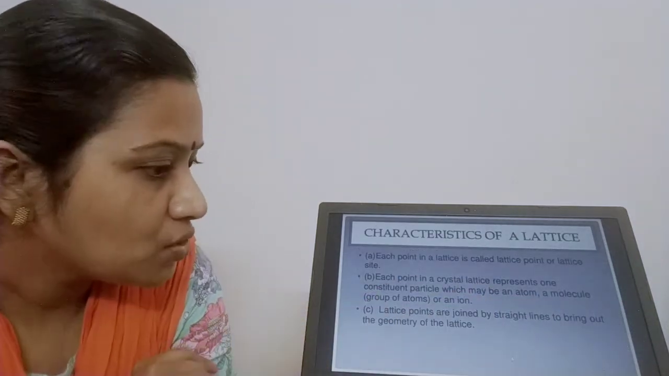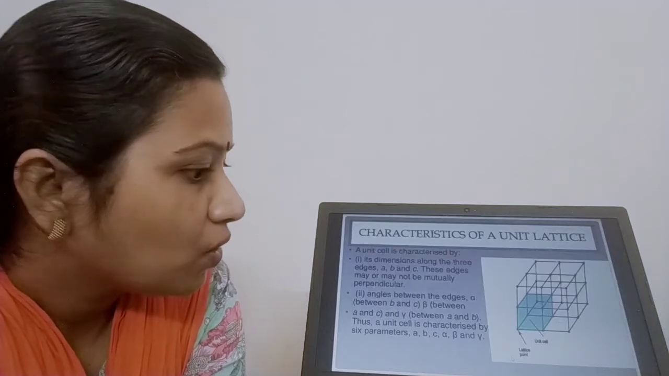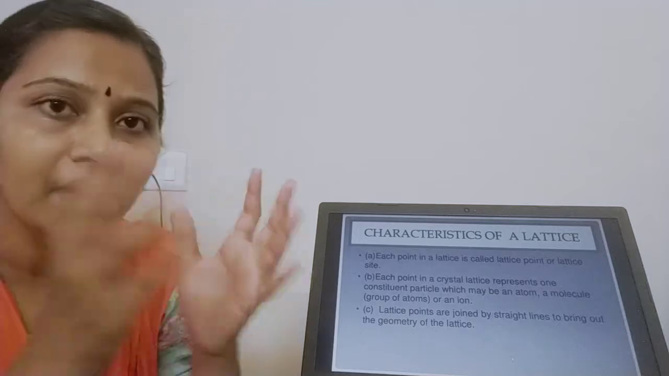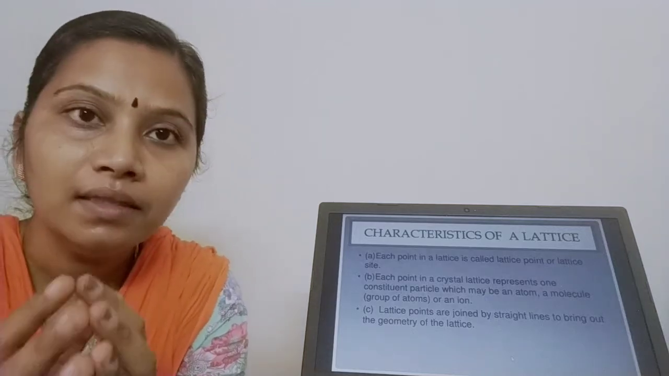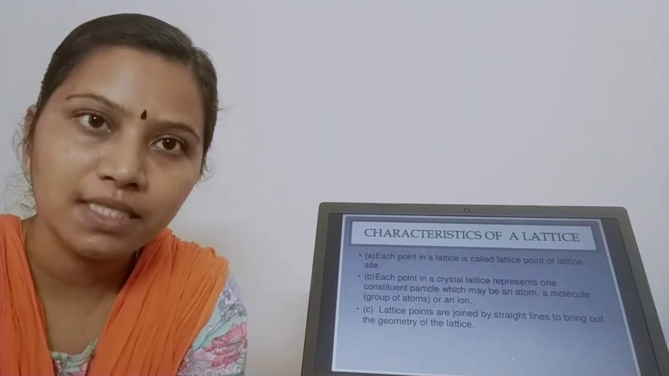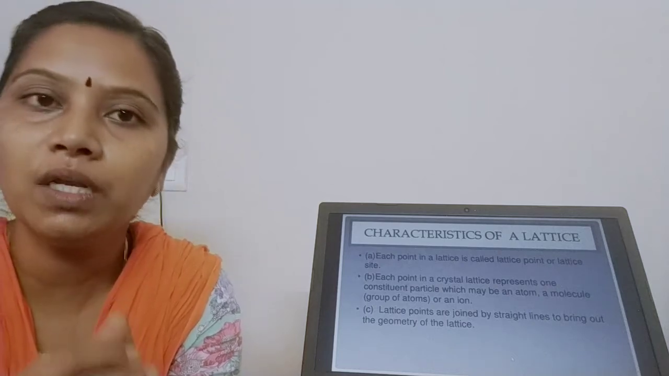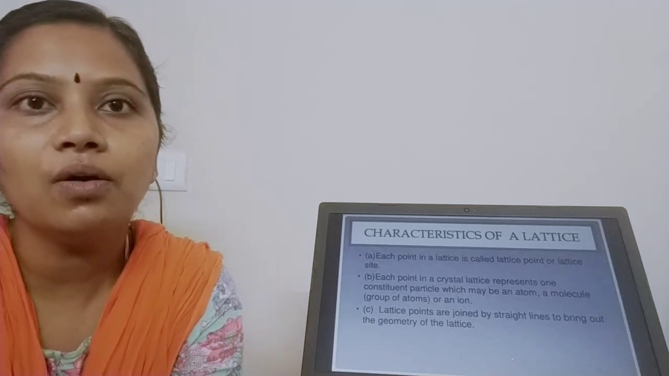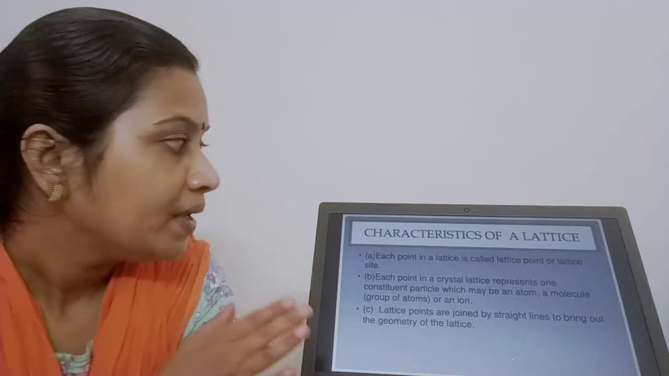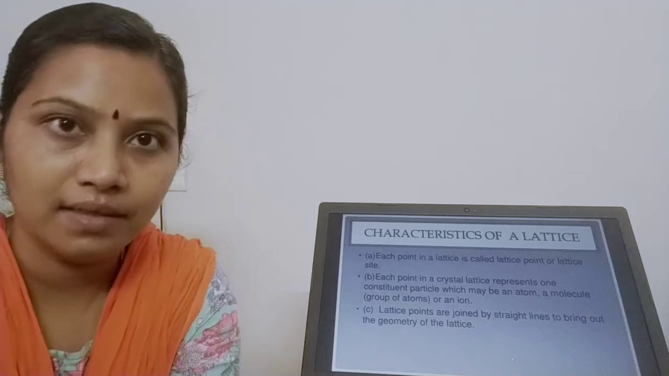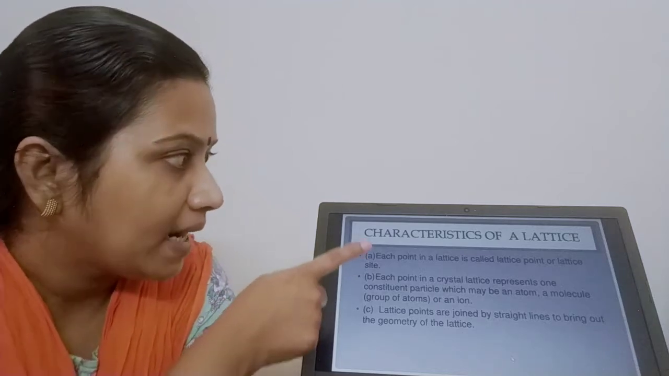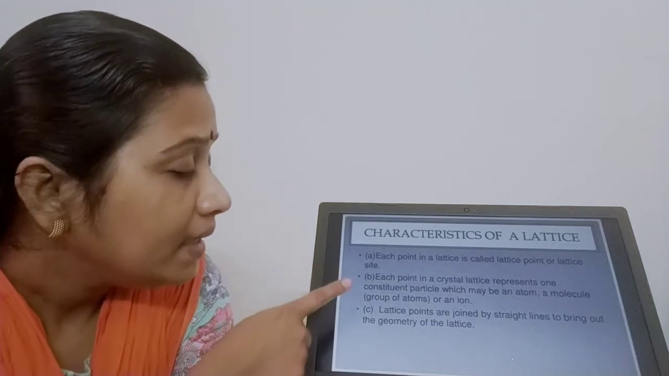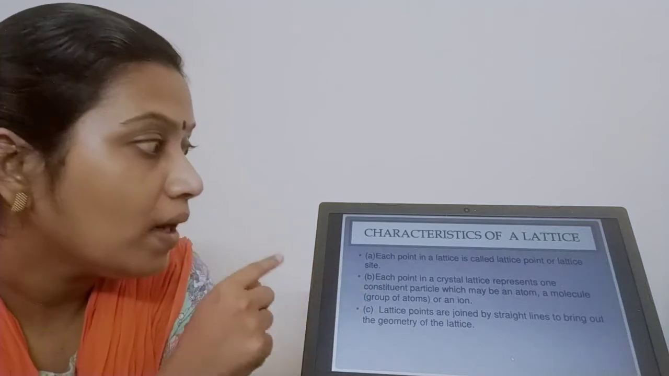Now I'll just stop with these characteristics of a lattice so that you can remember this. I have told you what a crystal lattice is. The three-dimensional arrangement of points in space is called a crystal lattice. 14 possible combinations are there. They are called Bravais lattices. And these are the characteristics of a lattice. See, each point in a lattice is called a lattice point or lattice site. And each point represents one constituent particle.